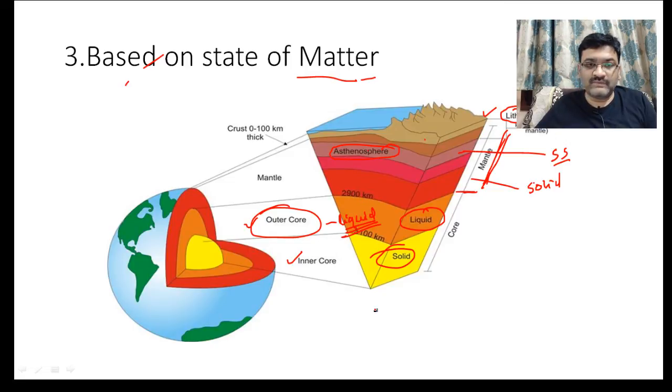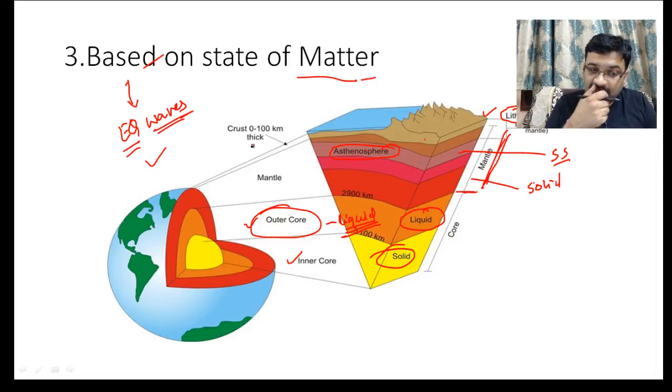Particularly, this model of the earth's interior was developed based on the investigation done by using earthquake waves. So if you are asking what is the outcome of using earthquake waves in the study of the earth's interior, we got this model, that is outer core, inner core, solid, liquid, these states of matter that we are studying inside the earth. This is based on the study of earthquake waves.